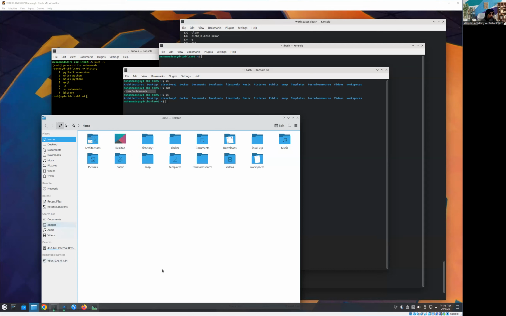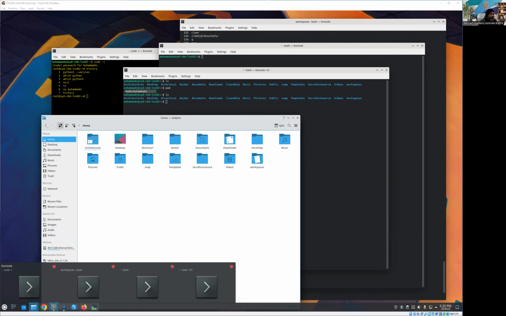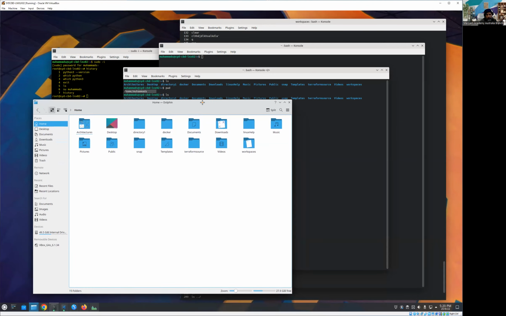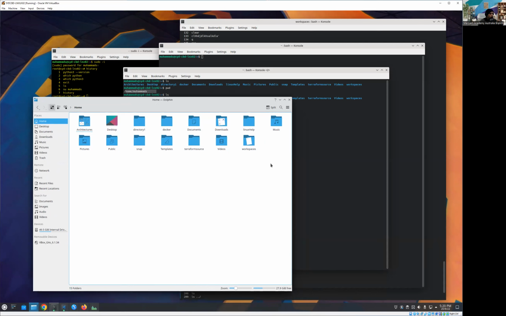And I'm using KDE because the multi-window functionality is really great. That's what I find. But it all depends upon personal choice. Whichever way you like to configure your environment, you can do that. It's not going to impact our working environment.